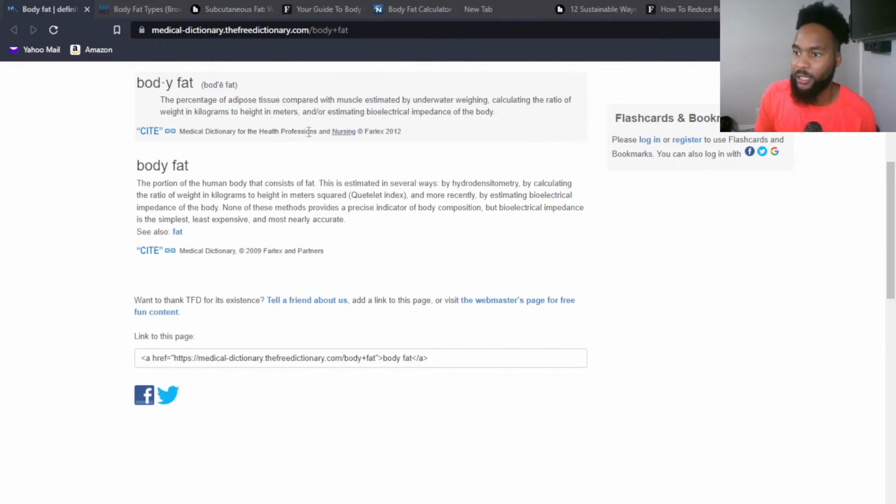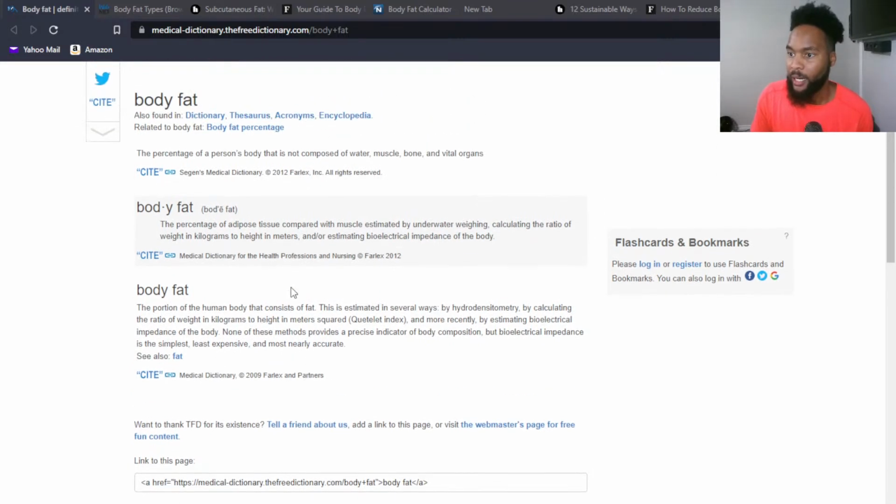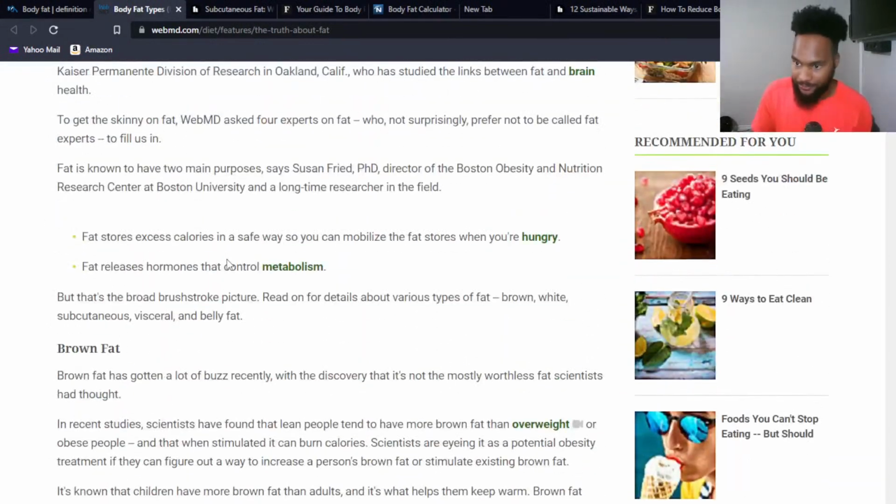So that's some elementary ways of talking about what body fat is. You could even look up the percentage of a person's body that is not composed of water, muscle, bone, and vital organs. So basically everything else, right? Those are just three definitions of body fat. Now let's get into some of the different types real quick, right?